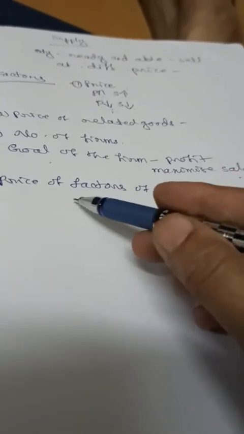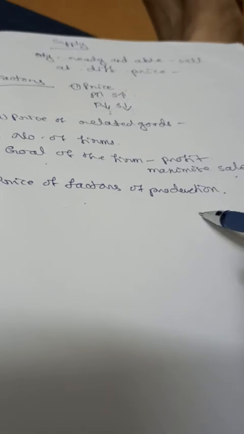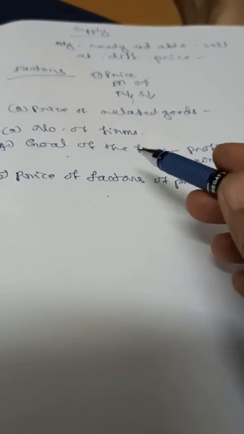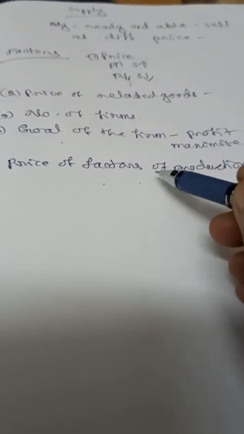So the supply of the product depends on the price of factors of production. Suppose the wage rate is more, workers demand more wages, automatically the price of the product will increase, but the seller will not get more benefit, so the supply will decrease.